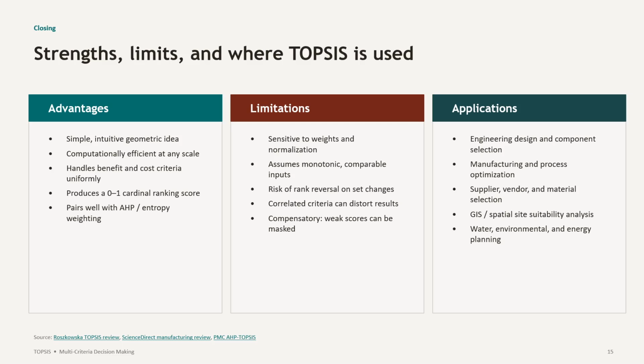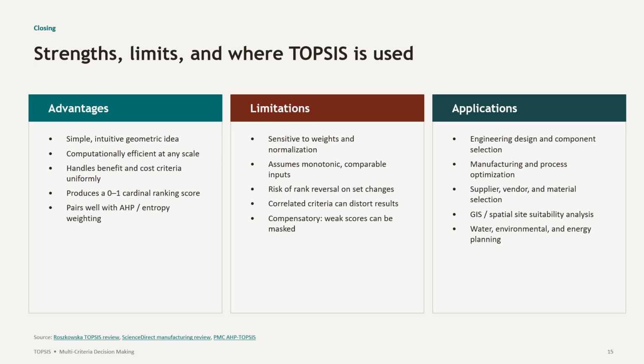and it can be paired with AHP and entropy that I have already explained. To assign the weightage to the criteria, you may use the direct weighting method using stakeholder group, decision maker group, or you can use the AHP and entropy method to find the weightage of criteria. However, there will be limitations.